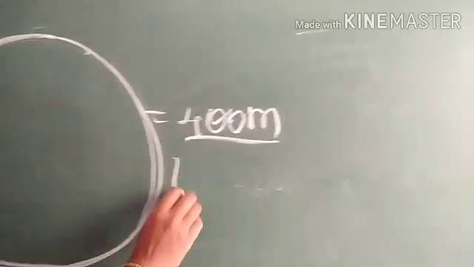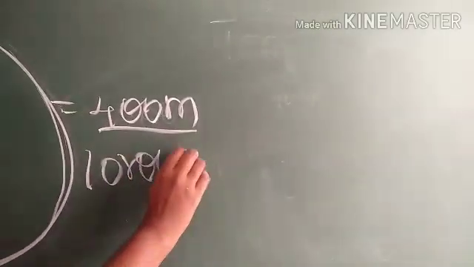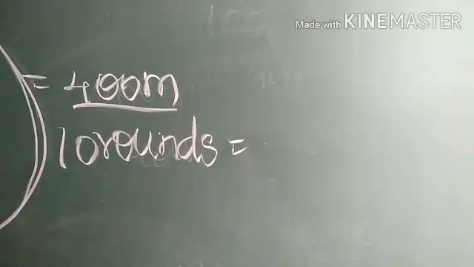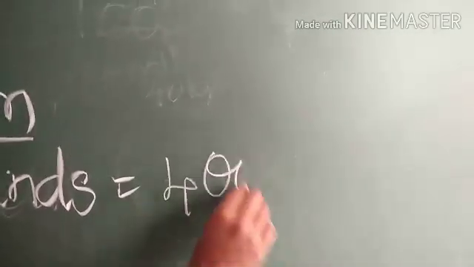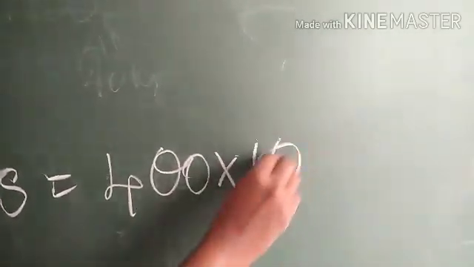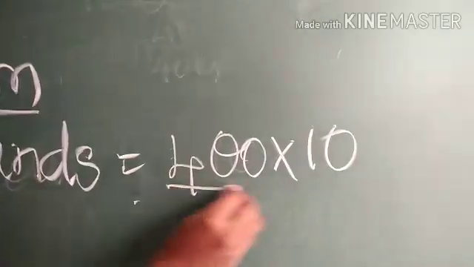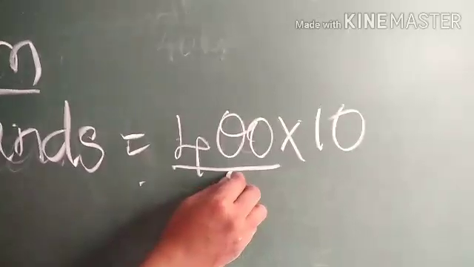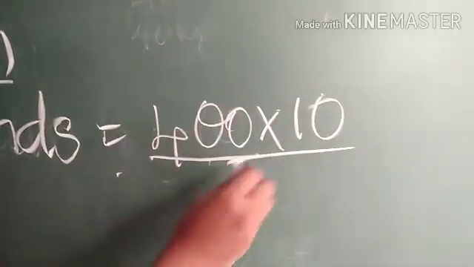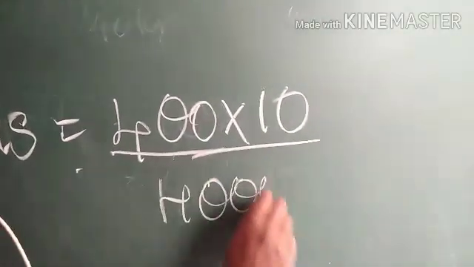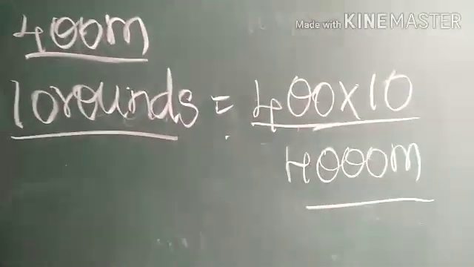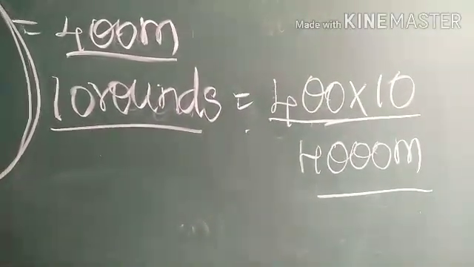Then 10 rounds of stadium equal to how many meters? 10 rounds of stadium equal to 400 into 10, because one round of stadium is 400 meters. Then for 10 rounds you have to multiply 400 into 10. So 4000 meters. So 10 rounds of stadium equal to 4000 meters.